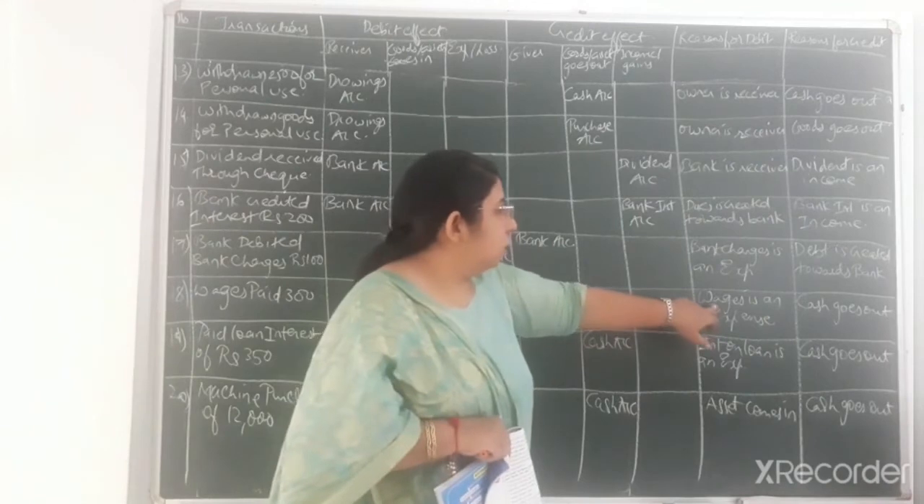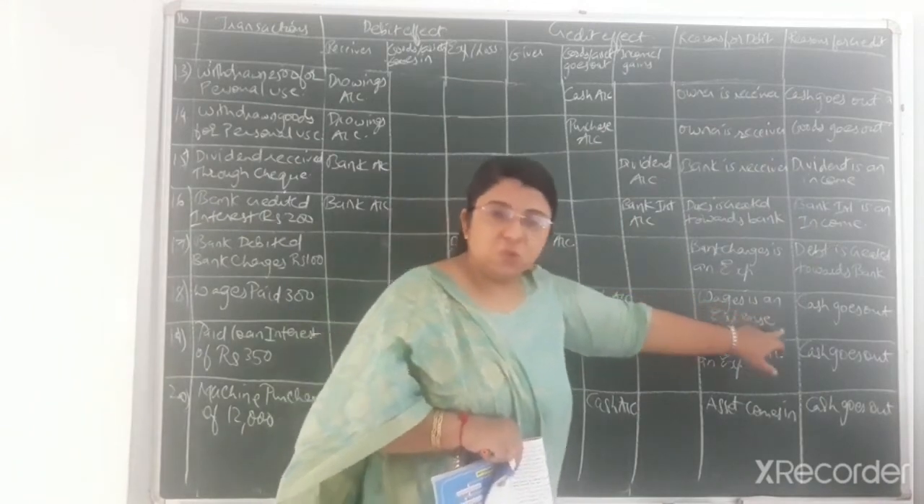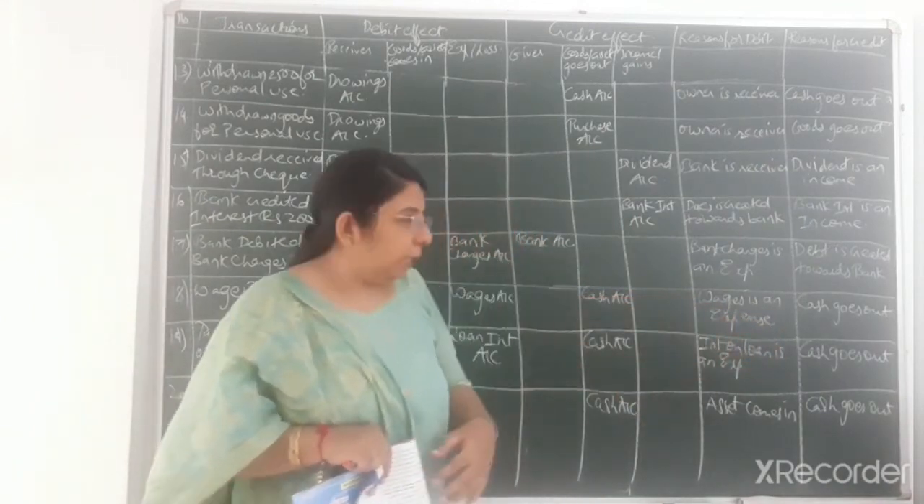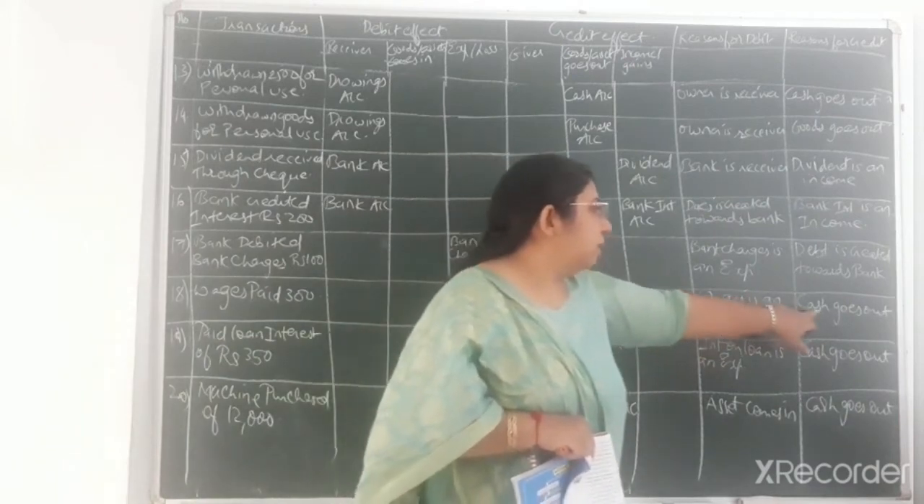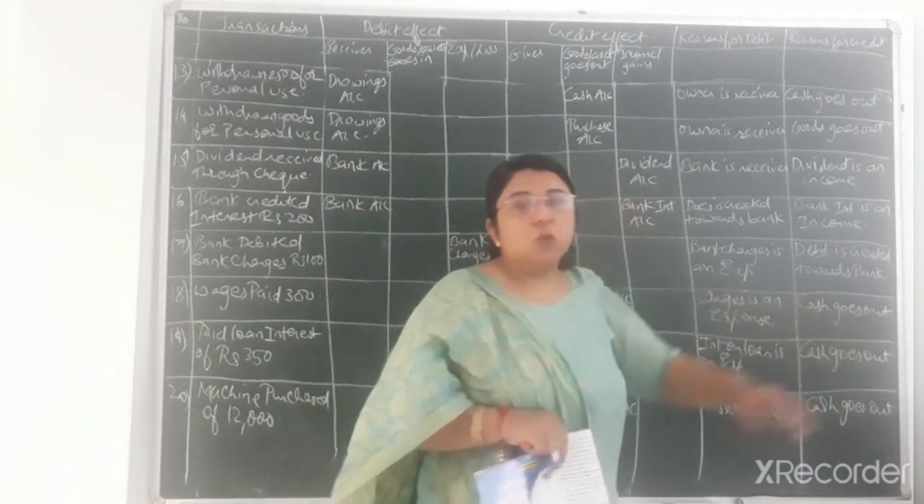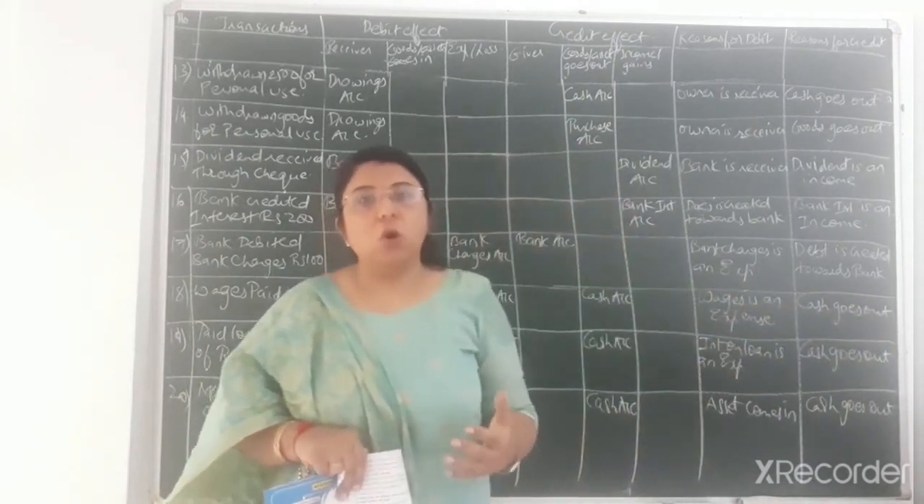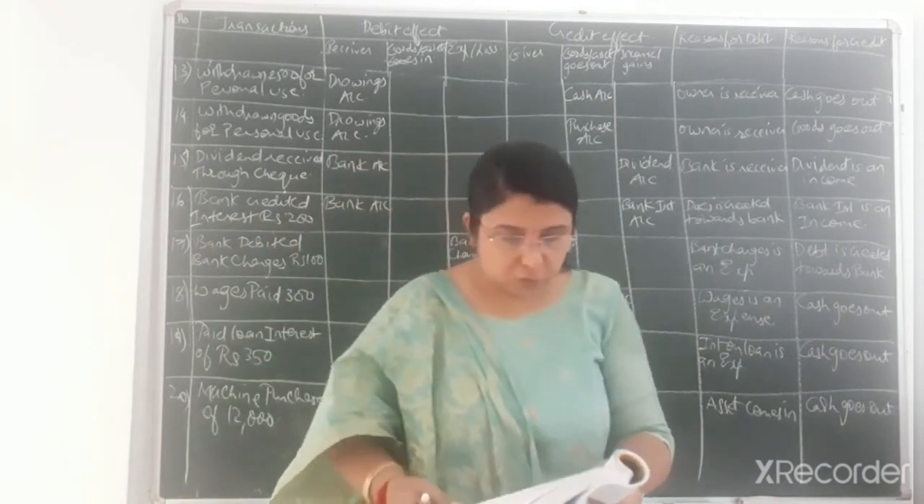And so the reasons for debiting: wages is an expense. So as per the rule of nominal account, debit all expenses, and that much amount of cash goes out. So as per the rule of real account, credit what goes out. Next one, 19th.